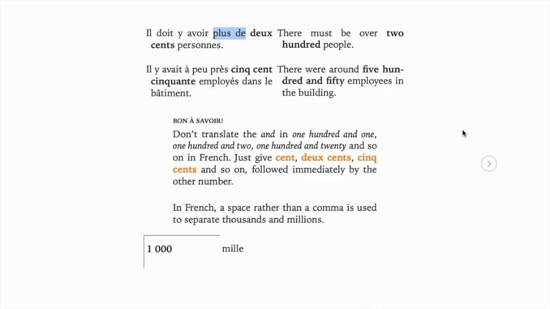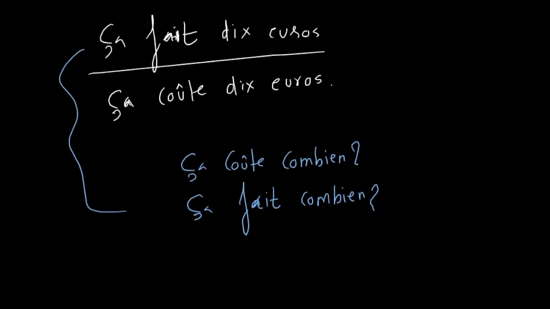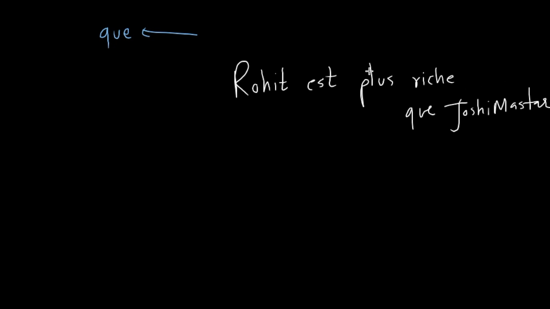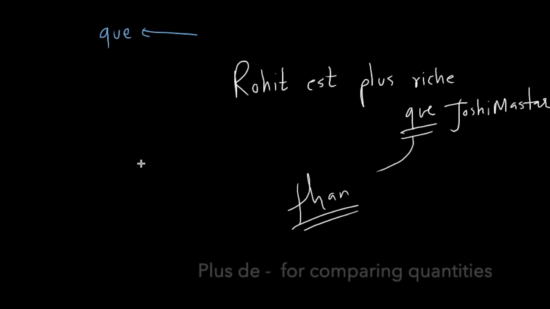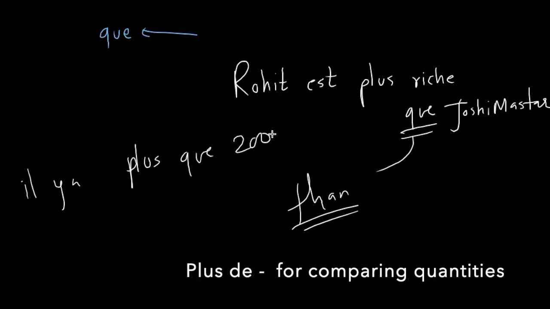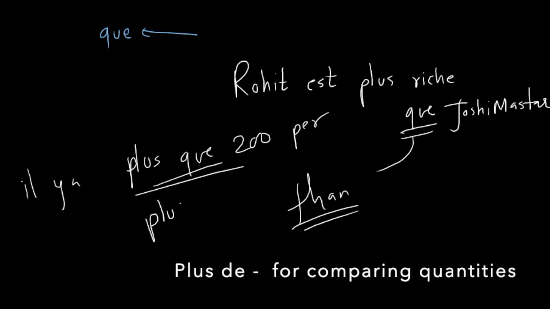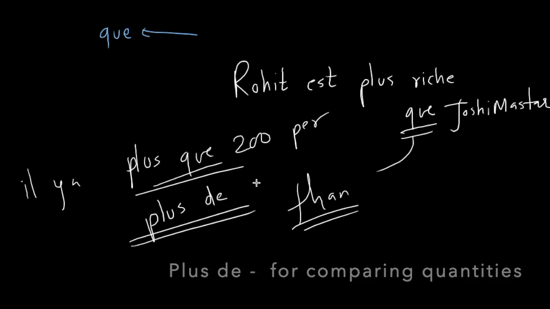Something interesting, il doit y avoir plus de 200 personnes. It means more than 200 people. There must be more than 200 people there. So, something that I used to get wrong when I was a student, I had this fixation in my mind that anything which has to do with comparison is que. So, basically, whenever you do comparison, you use que, and that usually means than. Okay. So, I used to use it like plus que, more than. Il y a plus que de whatever, 200 personnes. But it's not plus que, it's plus de. Plus goes with de, plus de. So it's plus de personnes.